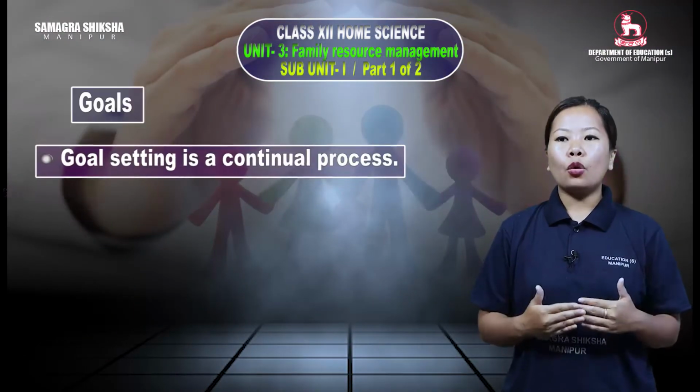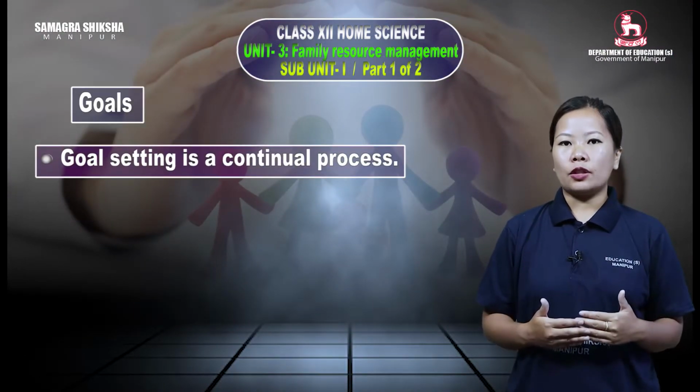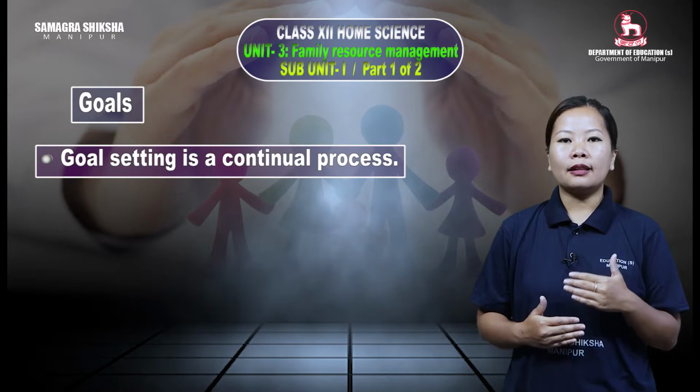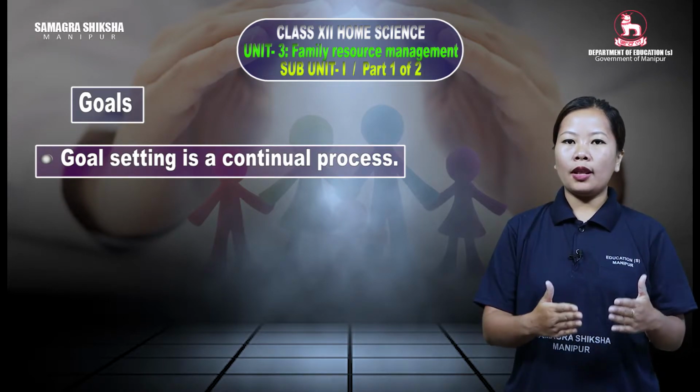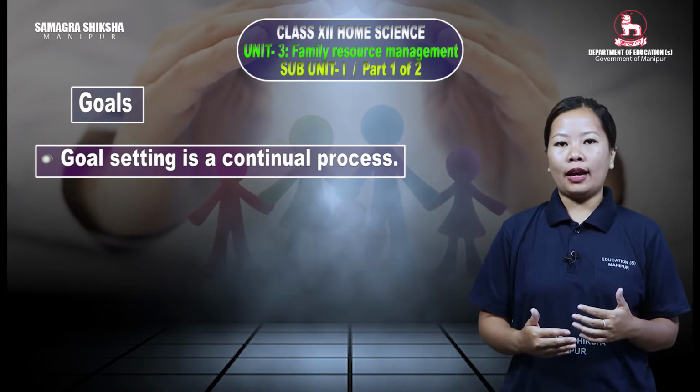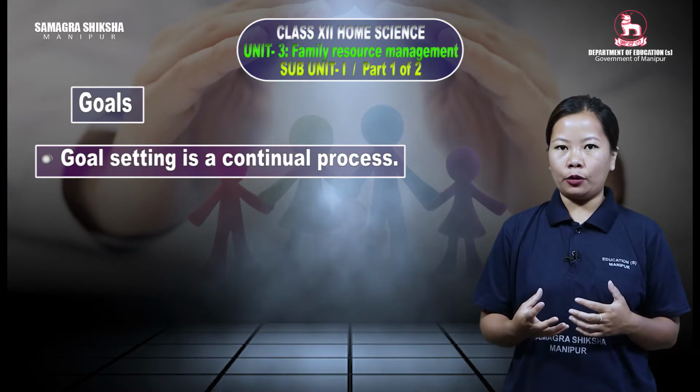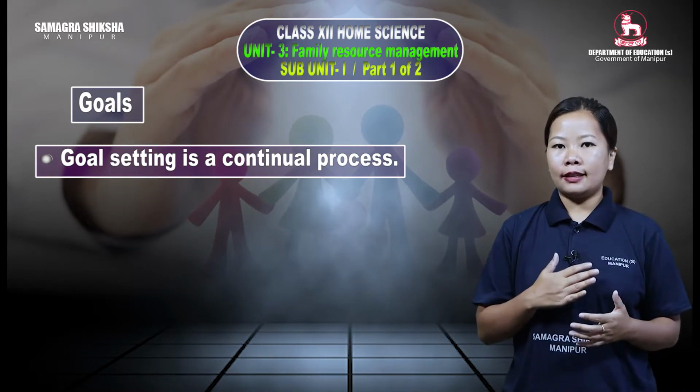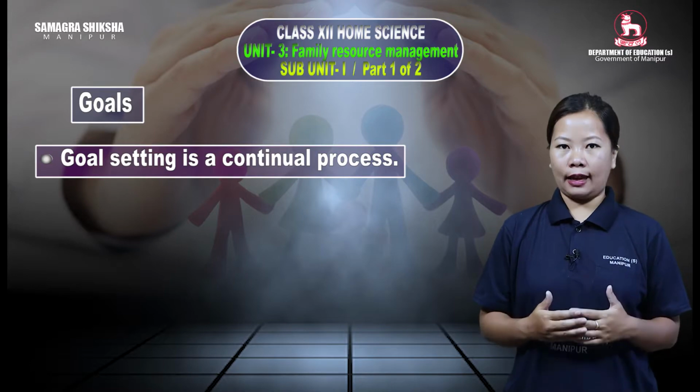And then goal setting, it is a continuous process. It is a continual process. Once you set up one goal and after achieving that, what happens? You try to strive for another goal. So goal setting is a continual process. It doesn't end.